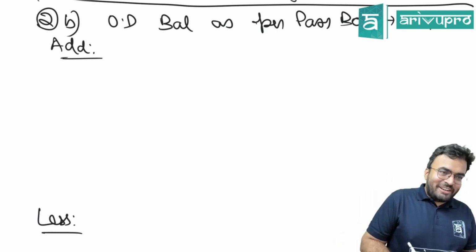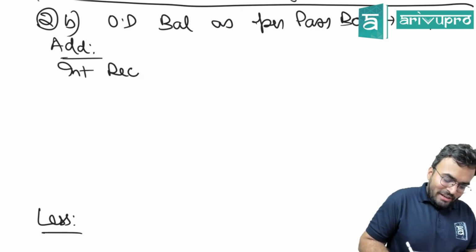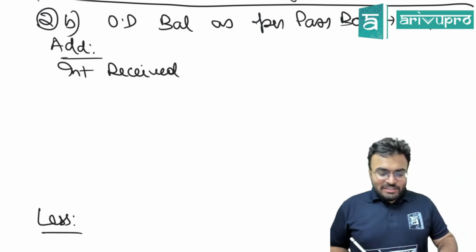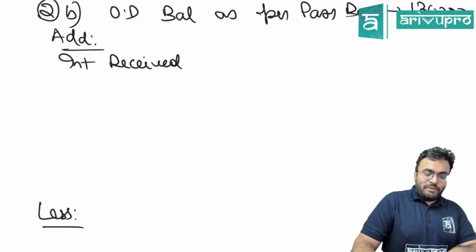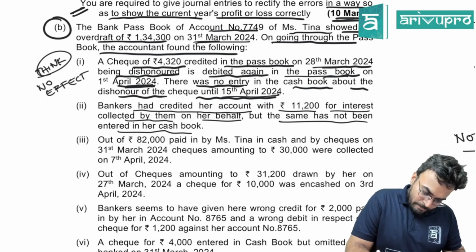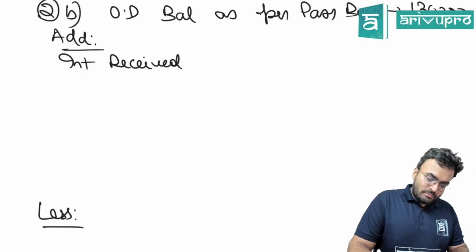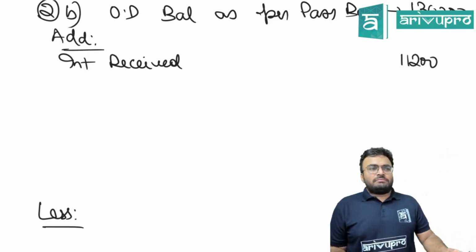Yes, add. Correct. It is not there in the cash book. Interest received. Correct. Seeing interest, I was thinking like interest paid. How much is the interest received? 11,200. 11,200 will be added.